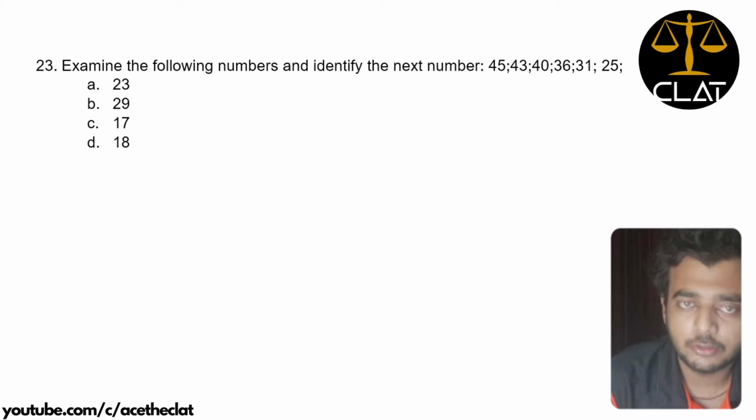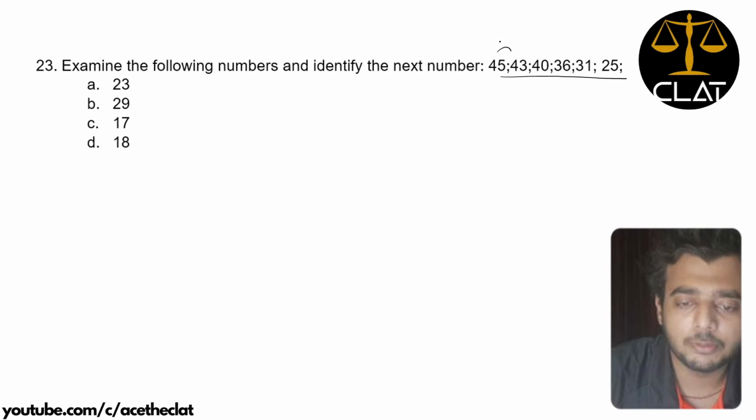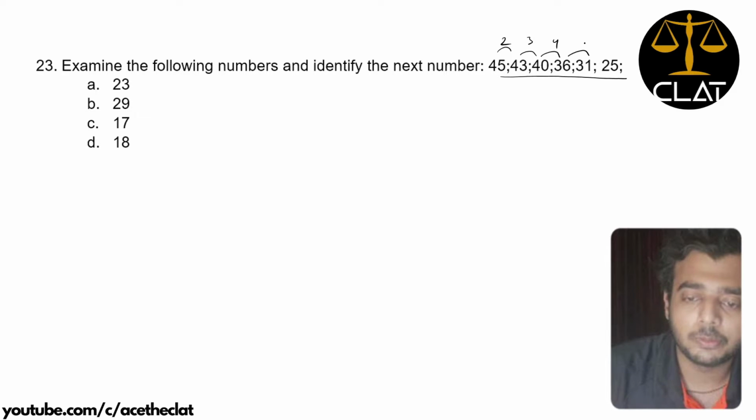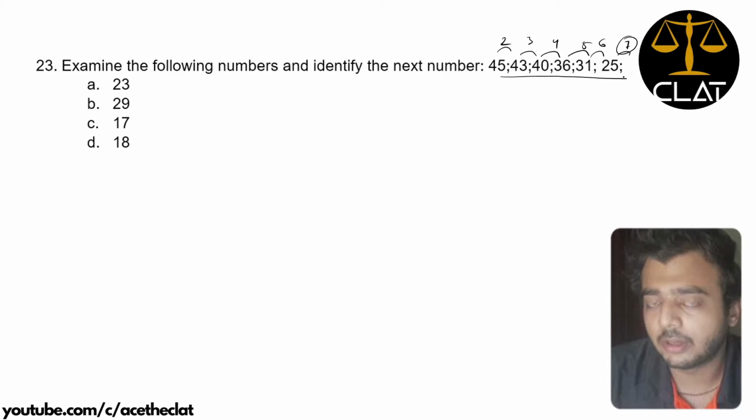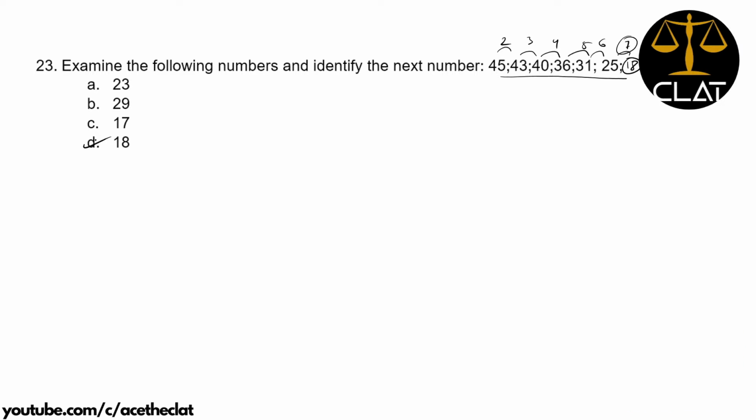This was yet another simple question taken from CLAT 2016. It says that examine the following numbers and identify the next number. So when you examine this, it is clear that the difference between the first two numbers is 2. Then the next two, the second and third number is 3. It is 4. Subsequently, it is 5, 6. So it is obvious that the difference between the last number and the number to come after that would be 7. And since subtraction is happening, 25 minus 7 would be 18. So 18. D is the correct option, right?